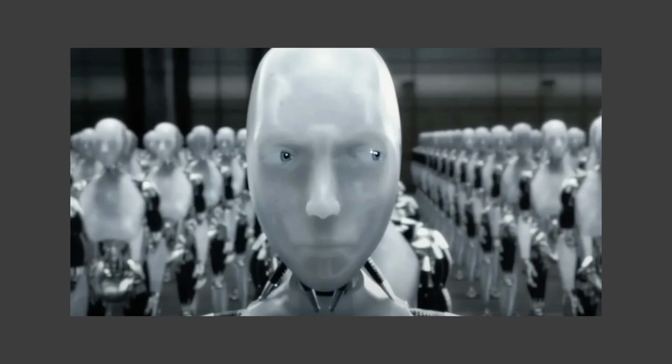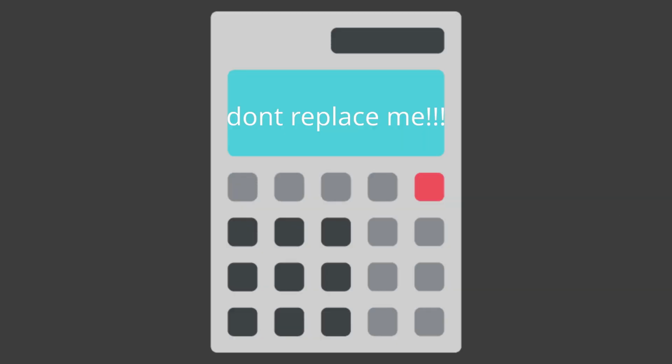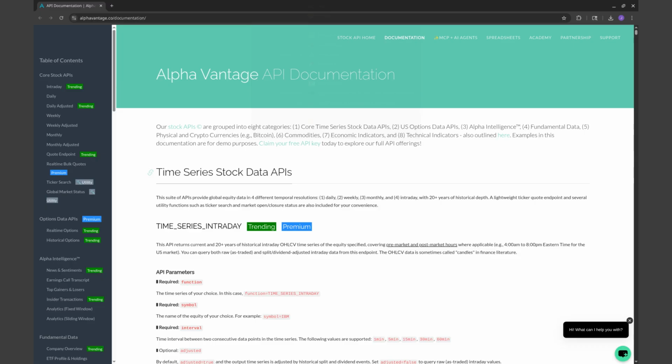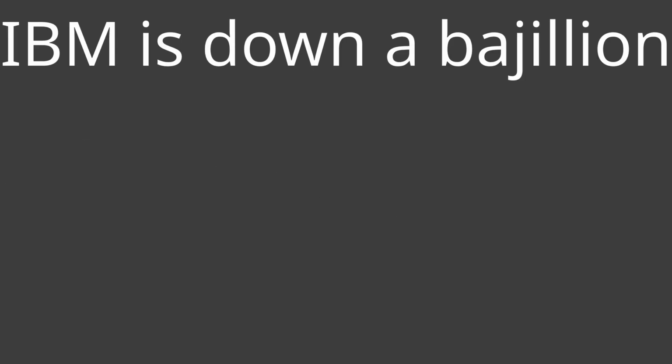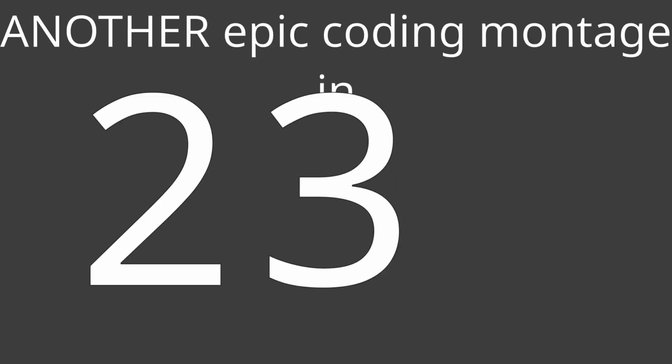Now onto my second idea for existentialism: stock prices. As humans, it's easy to fear that AI will take over our role in society. For an advanced AI like our calculator, these feelings should be mutual. As AI-related stocks trend downwards, our AI's dread should be trending upwards. To implement this, we are going to use AlphaVantage's stock analyzation API to find out the daily change of a stock. If that price change is negative, our AI will become extremely worried about the human takeover, and his dread will increase. Let's get to work on that. Okay, 3, 2, 1, let's jam.